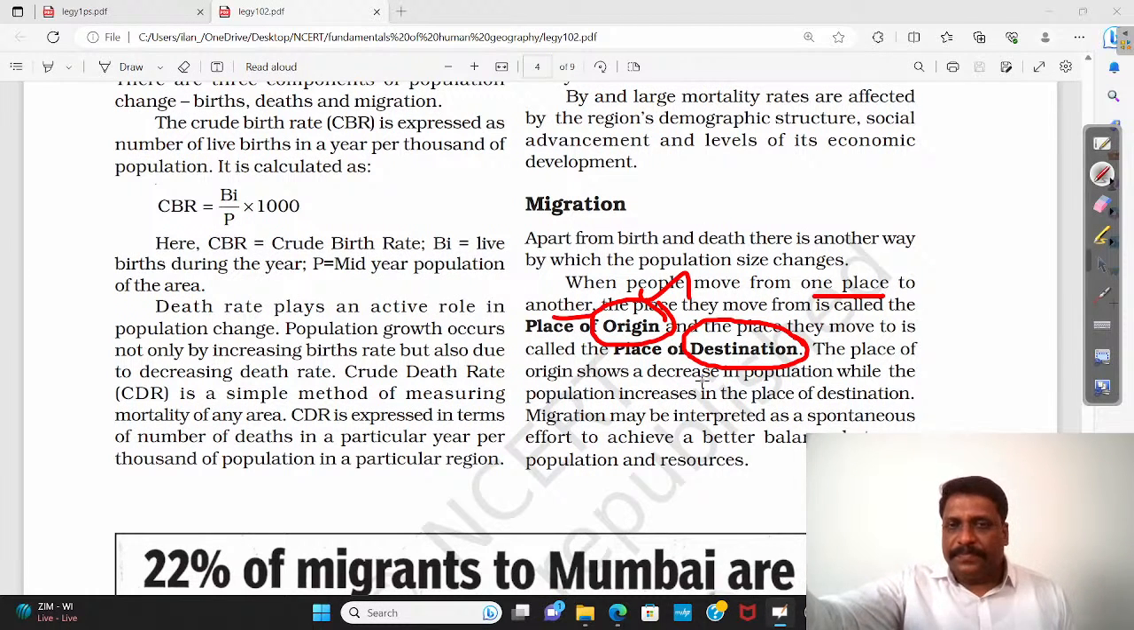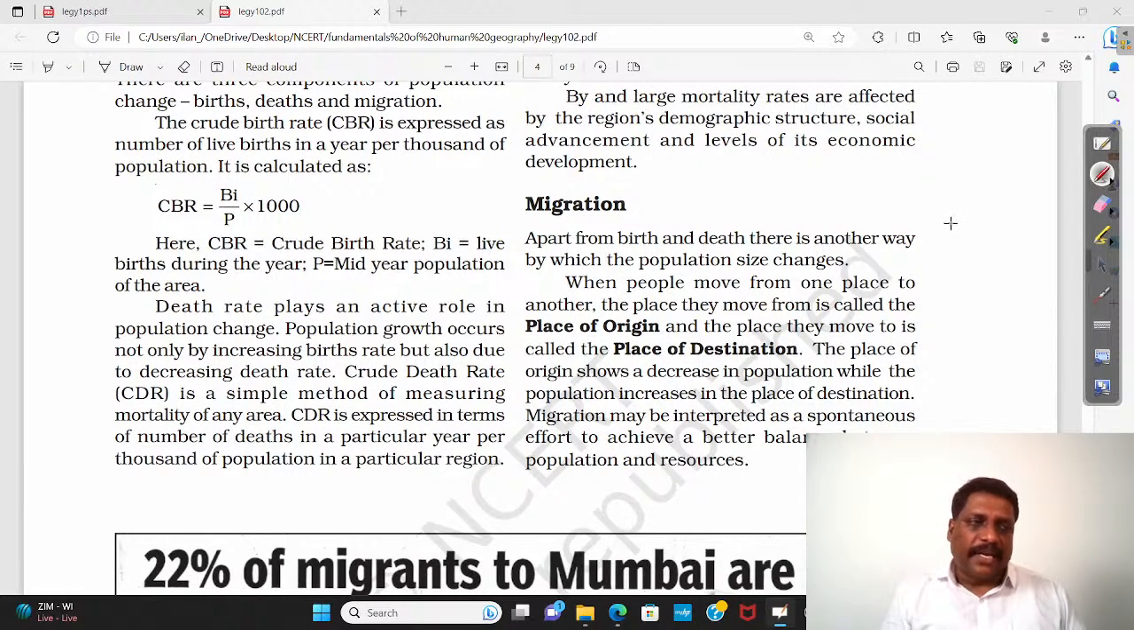People are moving outward, right? While the population increases in the place of destination. For example, take Oceania, Australia. When I talk about population growth, more than the natural growth rate of population, what is dominant there is the actual growth of population. Migration plays a very, very important role, that too in developed countries.